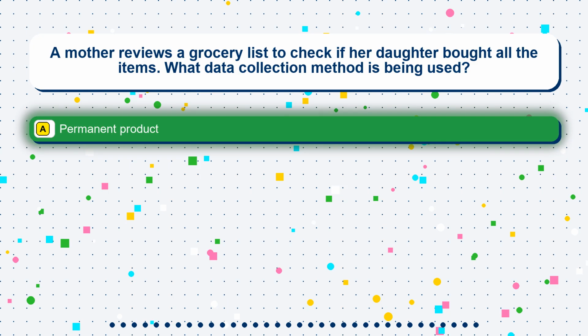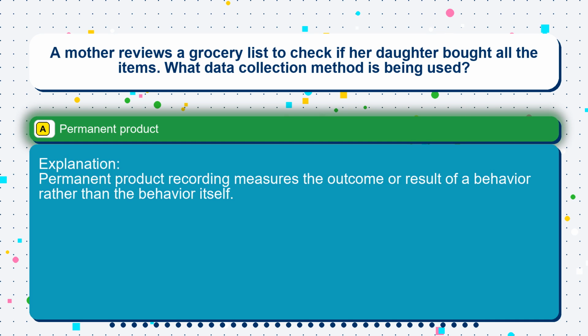The correct answer is option A, permanent product. Permanent product recording measures the outcome or result of a behavior rather than the behavior itself.